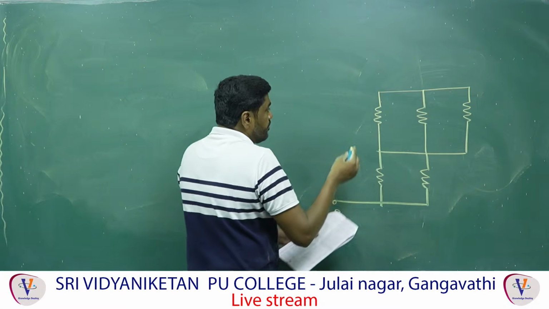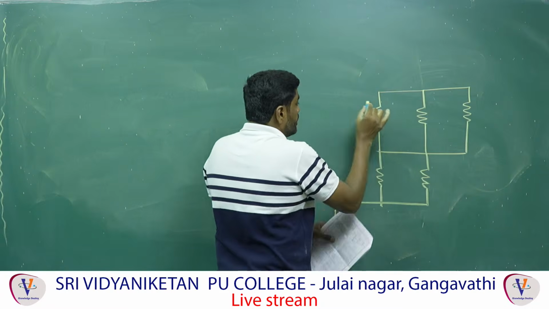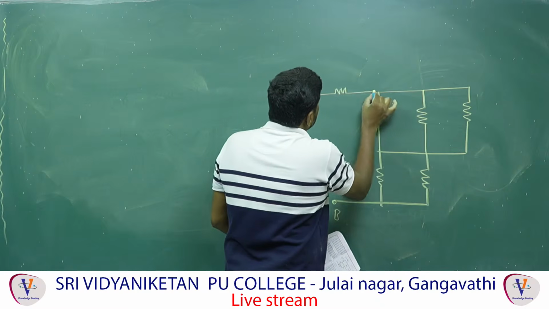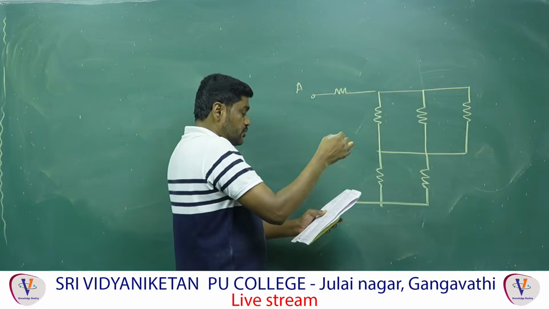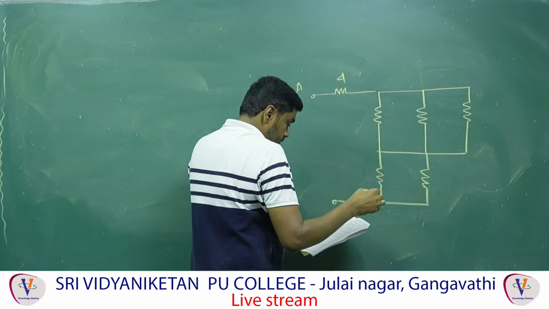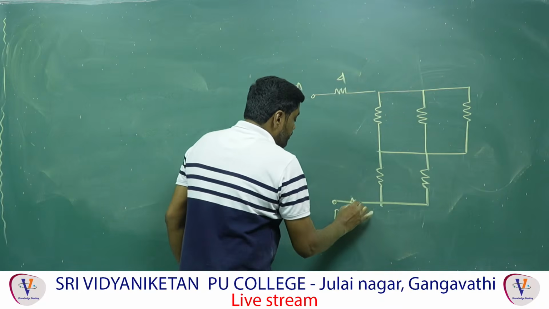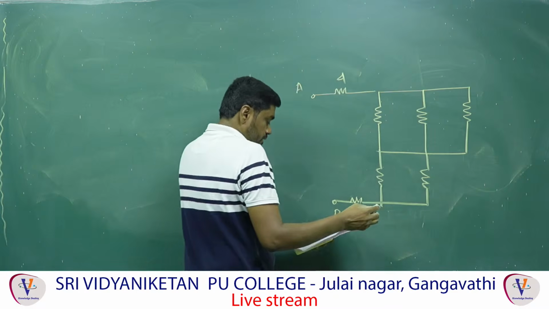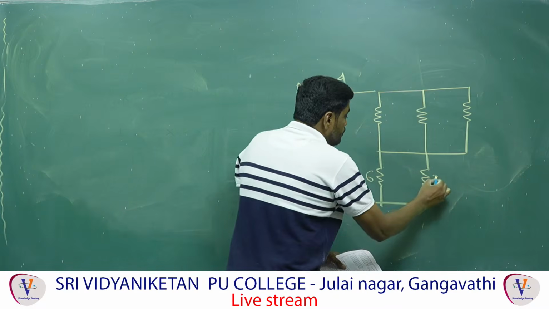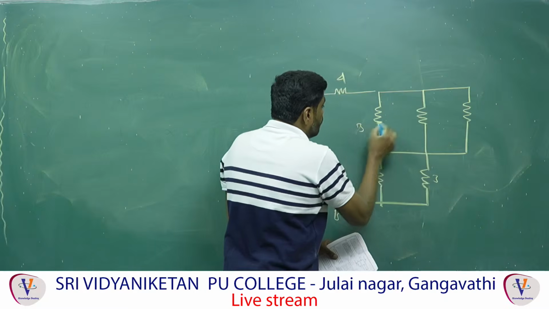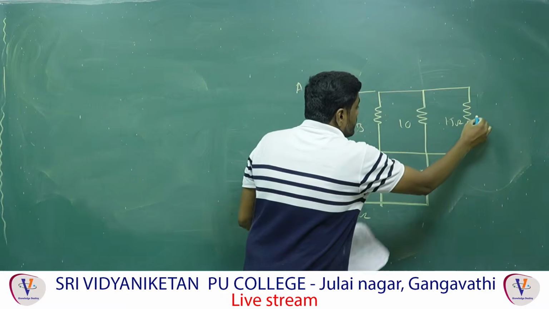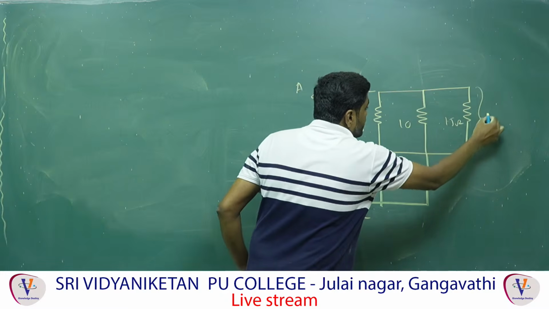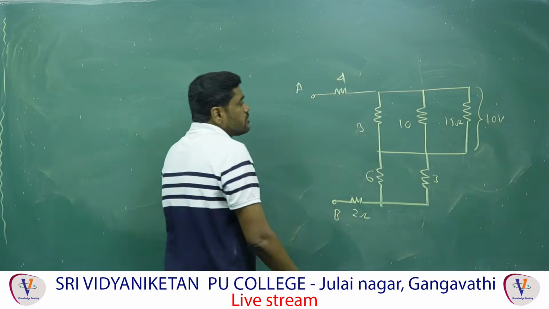Let me take this as B, and here I will take that as A. No problem, we can cut the wire from here, and this is equal to 4 ohm. Here 2 ohm is given, this is the 2 ohm, and this is 6 ohm, 3 ohm, and this is 3 ohm, 10 ohm, and this is 15 ohm. The voltage across the 15 is 10 volts. So that is the question mark.